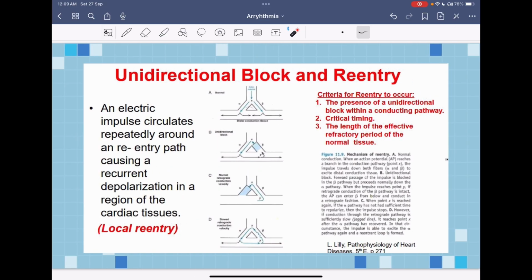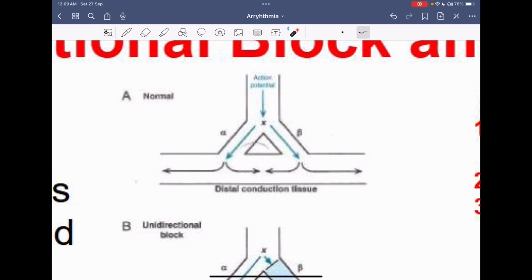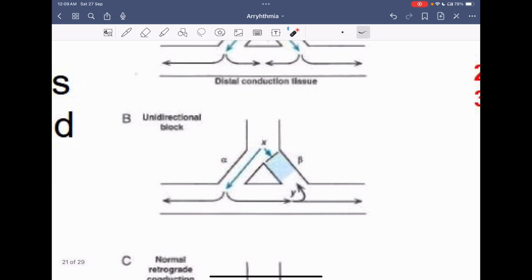An example of re-entry can be either local or global. Local re-entry can occur in any part of the heart, but for example, if it occurs in the AV node, the impulse goes in one pathway, and then it gets divided into two pathways. Once they reach each other, they get cancelled, and each one goes into a different pathway on its own. But let's say one pathway was blocked.